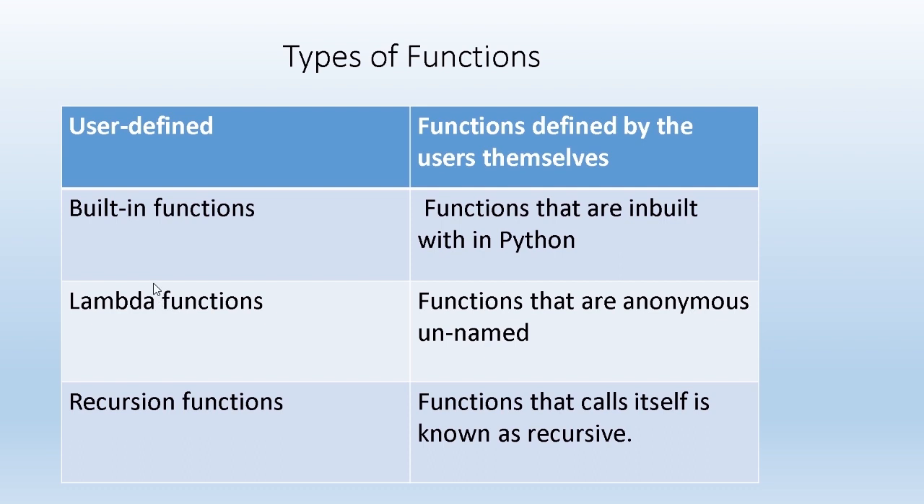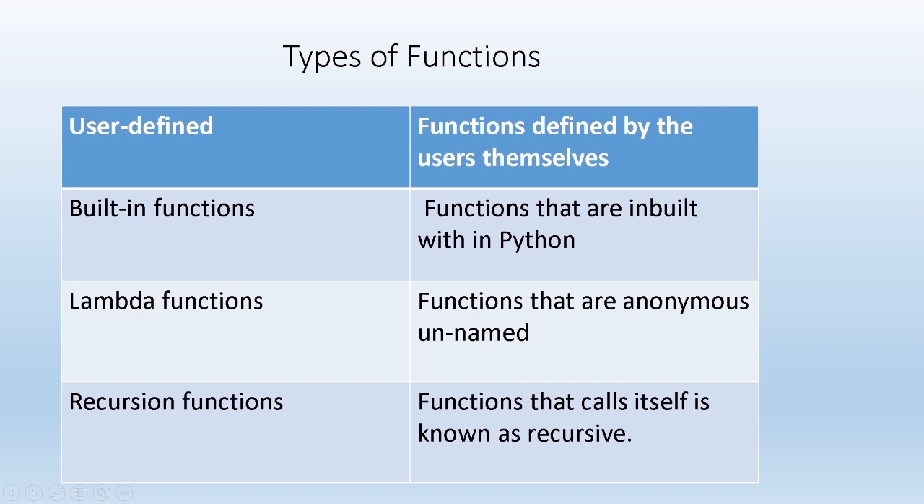Now next we are going to discuss types of functions. There are four types of functions: user defined, built-in, lambda, and recursive. What is user defined? Functions defined by the user themselves. If the programmer defines the function, then it is called a user defined function. Built-in functions are functions that are built into Python.